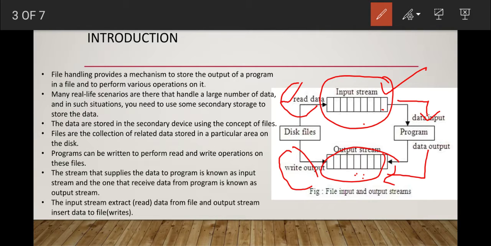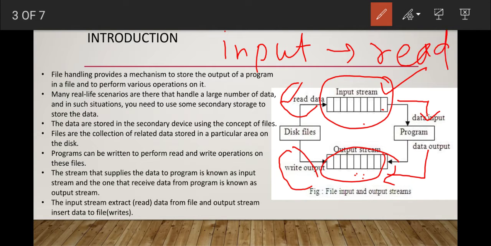Understand? So the input stream is used to read the data, and the output stream is used to write the data to the file. Remember this. This is the introduction to file handling, how to work with the file.